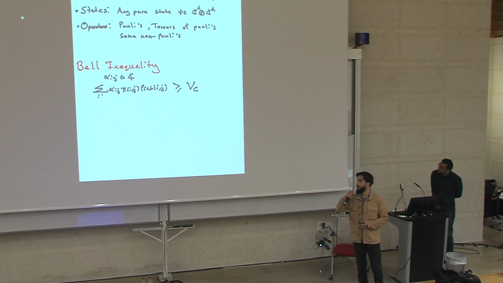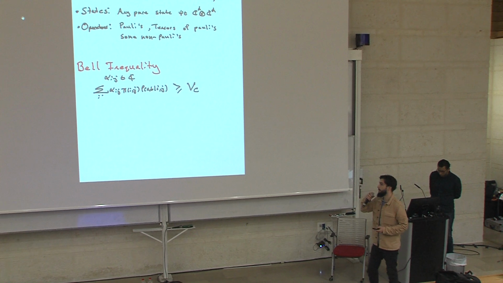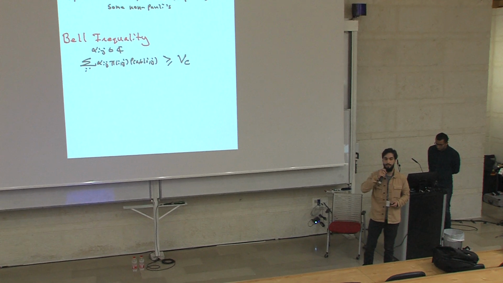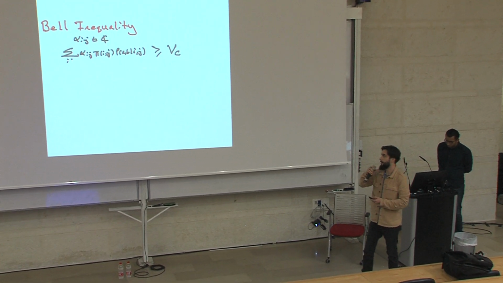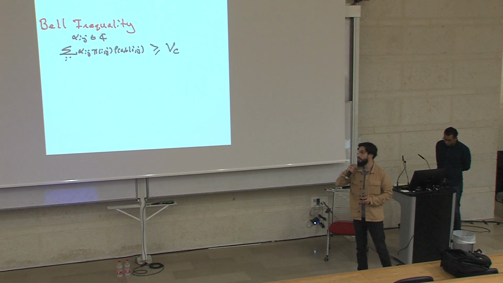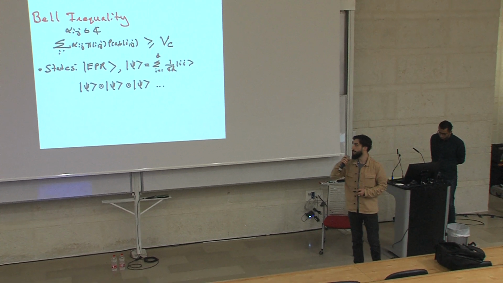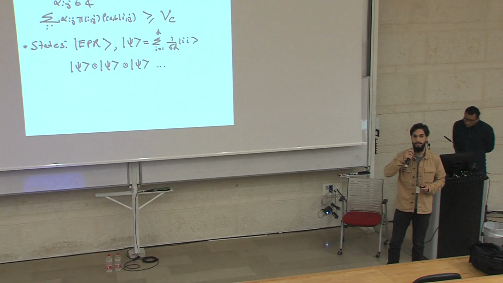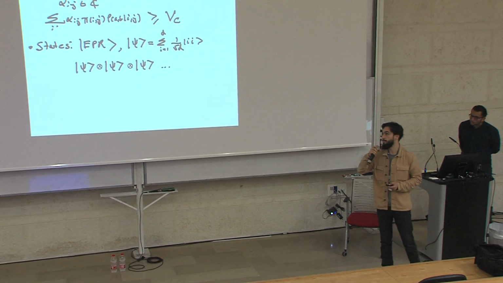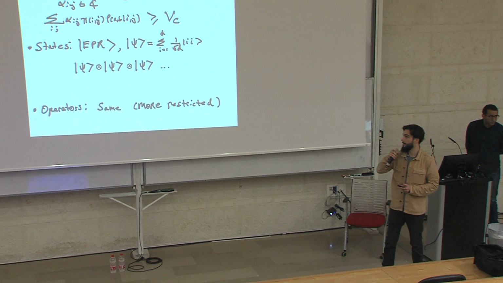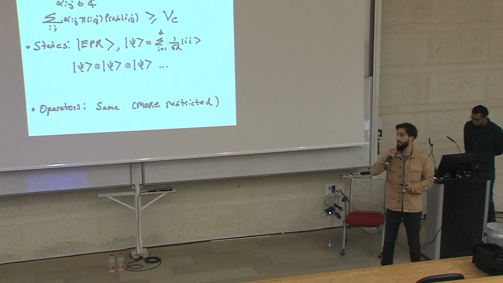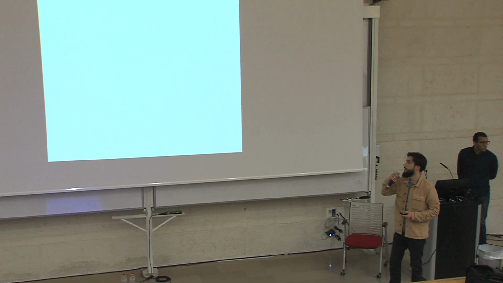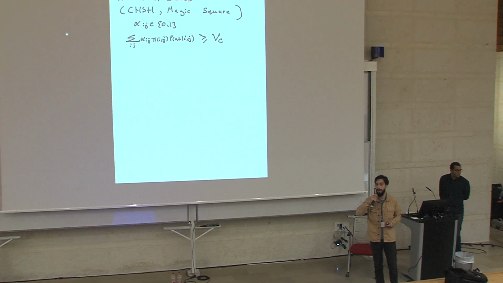So the next level, we have Bell inequalities. Instead of just a correlation, we want to look at this sum and have a maximal violation of this inequality using our correlation. And on the right-hand side, we have the classical value. So states here, it's a lot more restricted. Mostly the literature is focused on self-testing EPR states or maximally entangled states. In the case of local dimension 2, we have a lot more. The story for measurements, much the same as correlations, but we're actually most interested in this most restrictive regime of non-local games. So think CHSH or magic square.